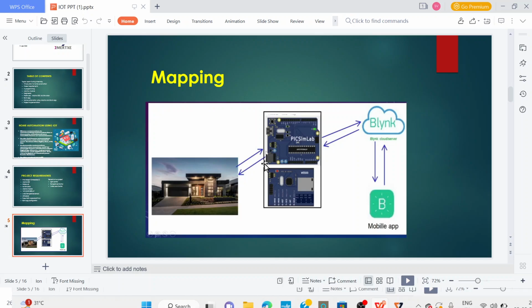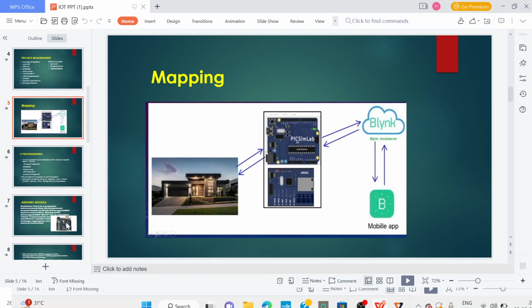When we turn on or off any device in our smartphone, that sends a signal to the Blynk Cloud server using the internet. Then the cloud server sends the signal to the Arduino board. The Arduino board processes the signal and sends the signal to the device which we have in our house. Devices in our house turn on or off based on our controlling. This is the main mapping or prototype of this project. So our project depends only on this.